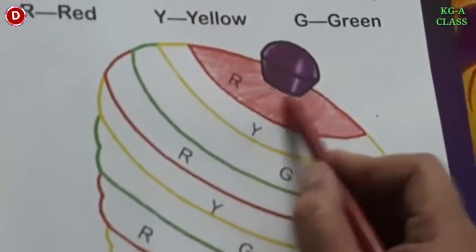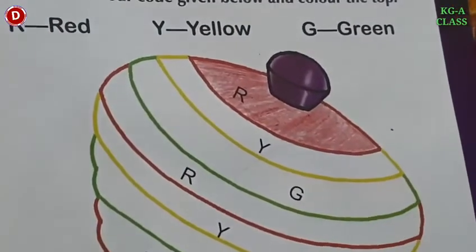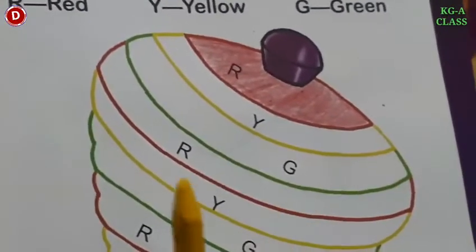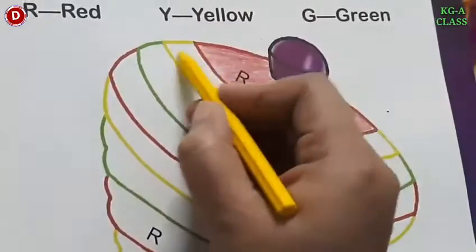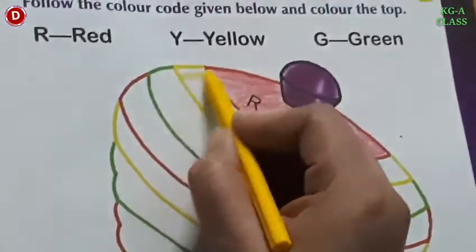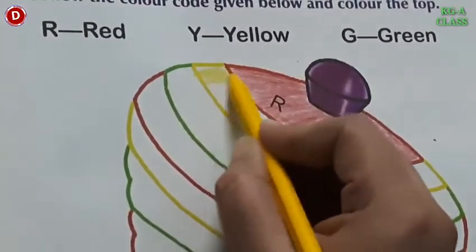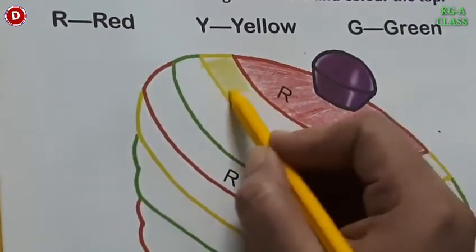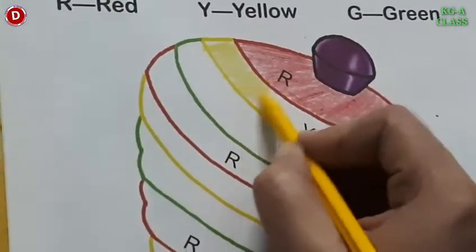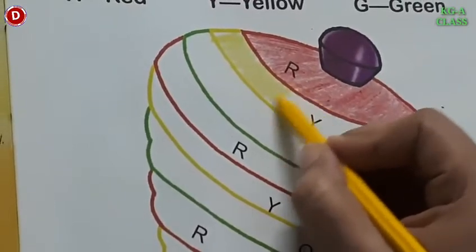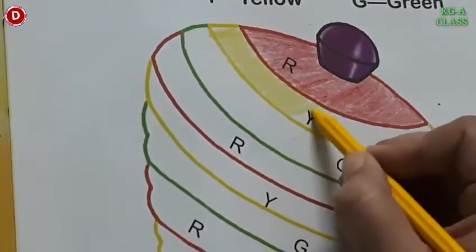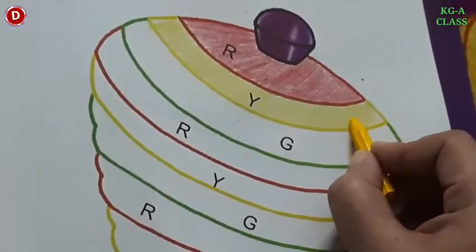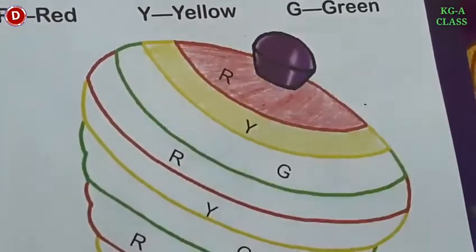So children, see, the first part is done. Now Y. Y for yellow. Take this yellow color and color in the second line. In this way. Color in one direction only, children. Okay. So children, yellow color is done.